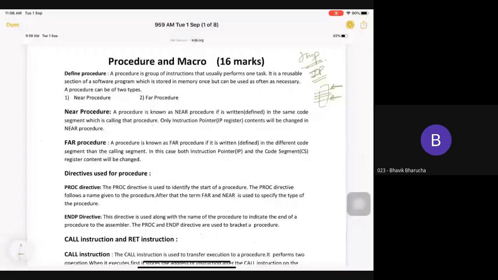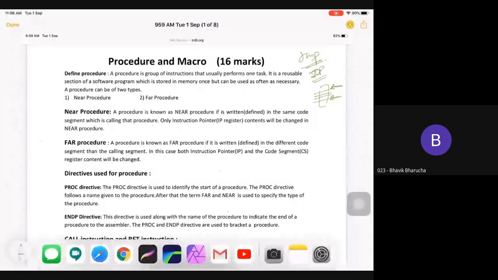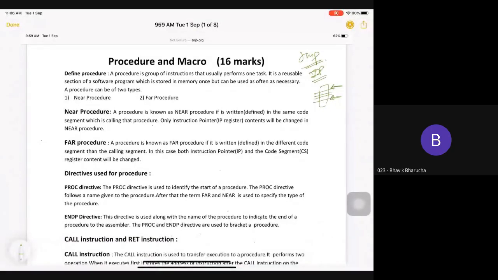Get it? Same as the jump instruction, there are other things which can change the flow of your program. One is called a procedure, one is called a macro. A procedure is also changing the flow of your program, so that is also important. And the same is true of macro.